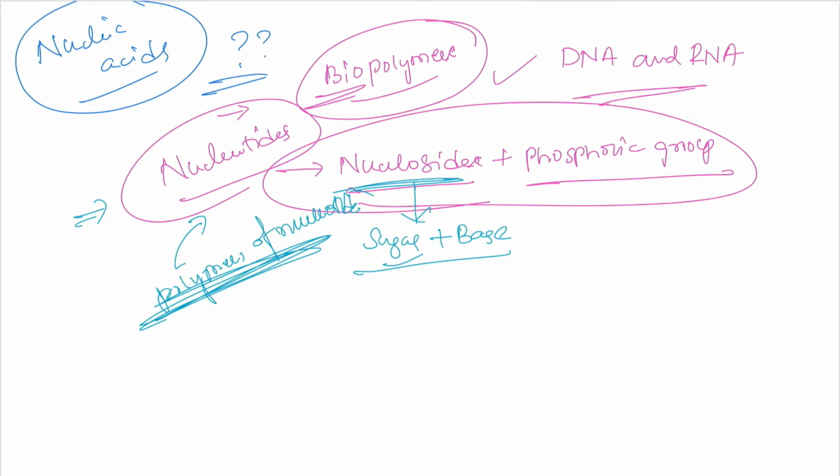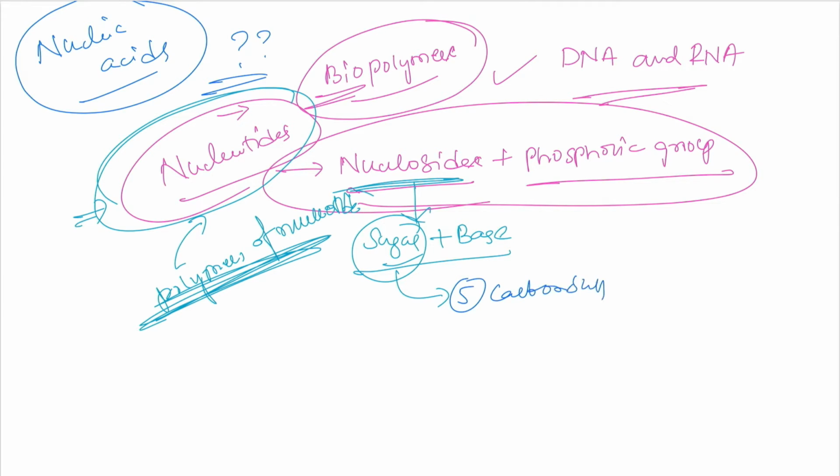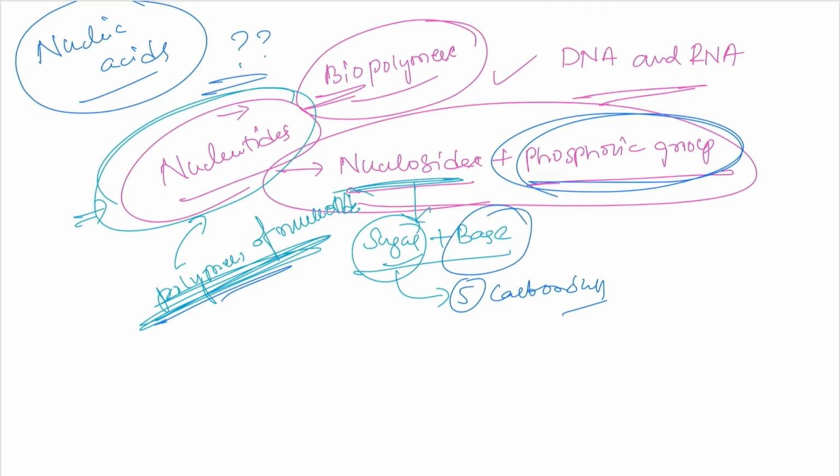A nucleotide is generally a monomer made of three components. One is a 5 carbon sugar, as we discussed, a phosphate group, and a nitrogenous base.